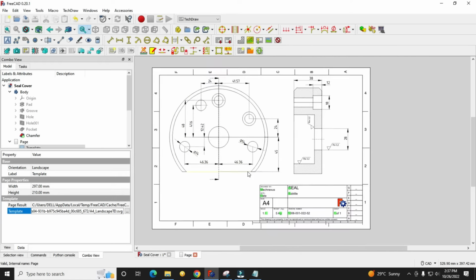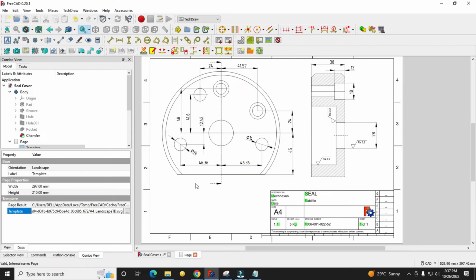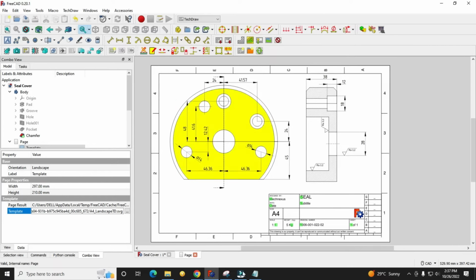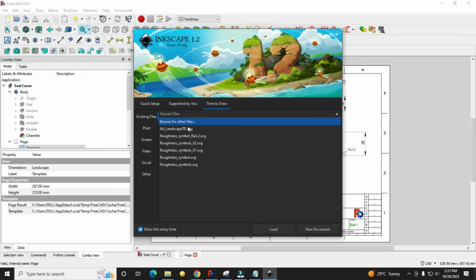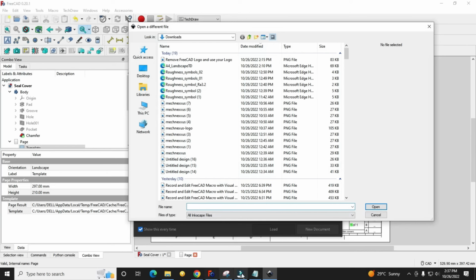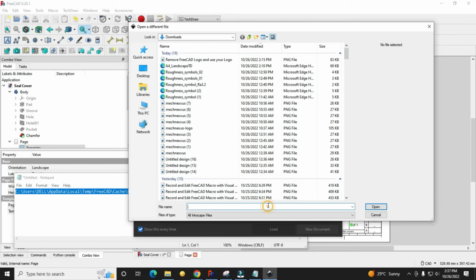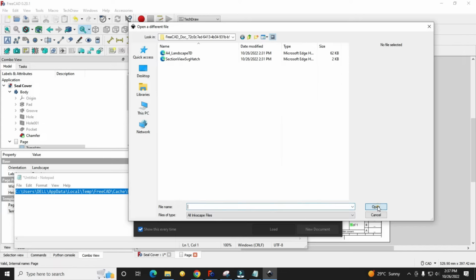Now for this modification, you must have the Inkscape software, which is free and open source software which you can easily download from the internet. So now I will start my Inkscape. Here Inkscape is loading, so I will select browse other files. The path which you have copied, where my template is located, I will copy and paste here, and I will say open.